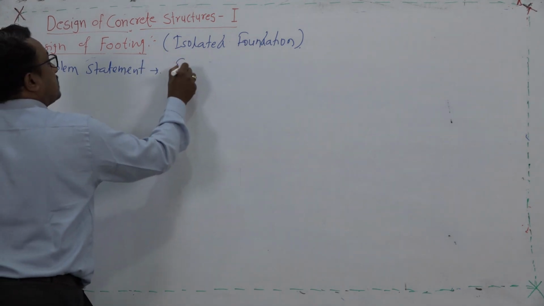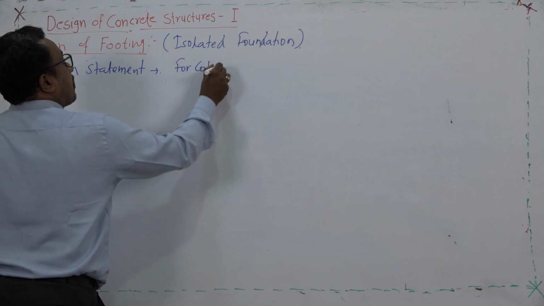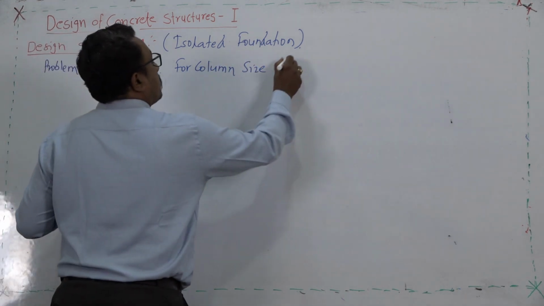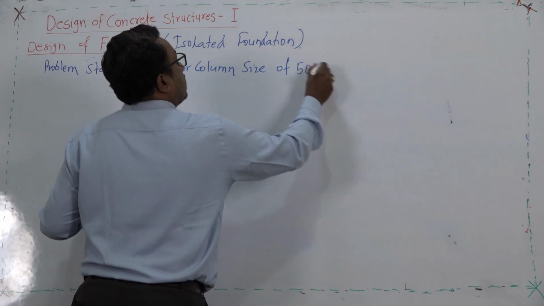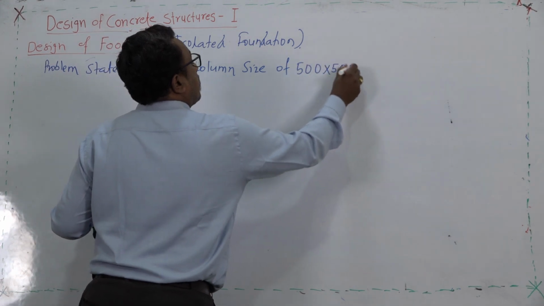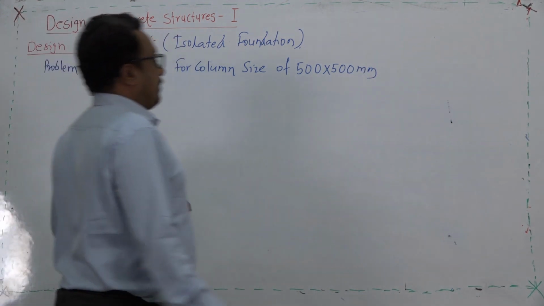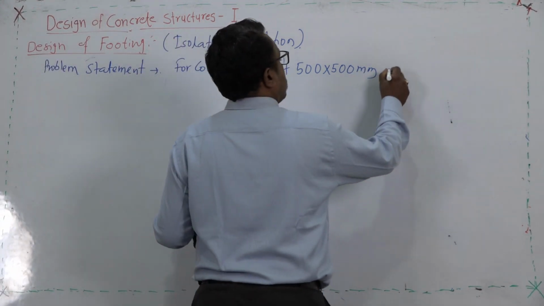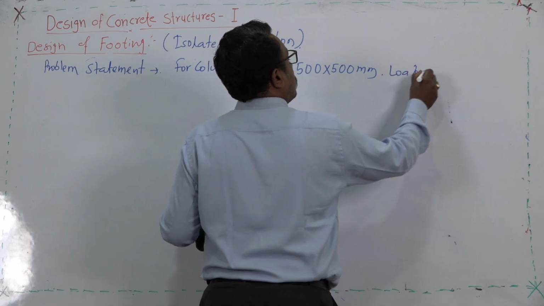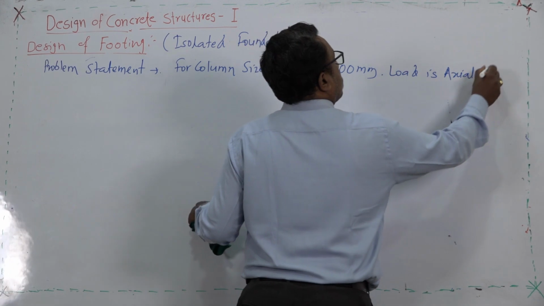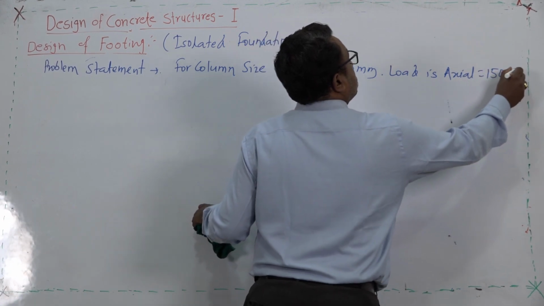For a column size of 500 by 500 millimeter, the applied load is axial, of value 1500 kilonewton.